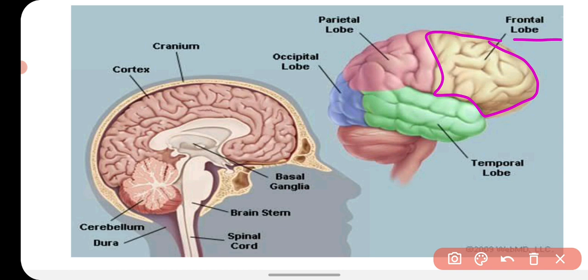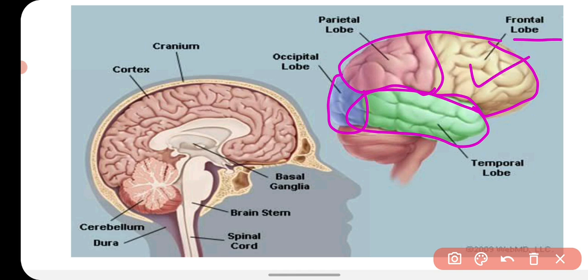Behind the frontal lobe there is another lobe which is called parietal lobe, and at the back there is a lobe in the cerebral hemisphere that is called occipital lobe, and at the side there is another lobe which is called temporal lobe. So each cerebral hemisphere has 4 lobes: frontal, parietal, occipital and temporal lobe.